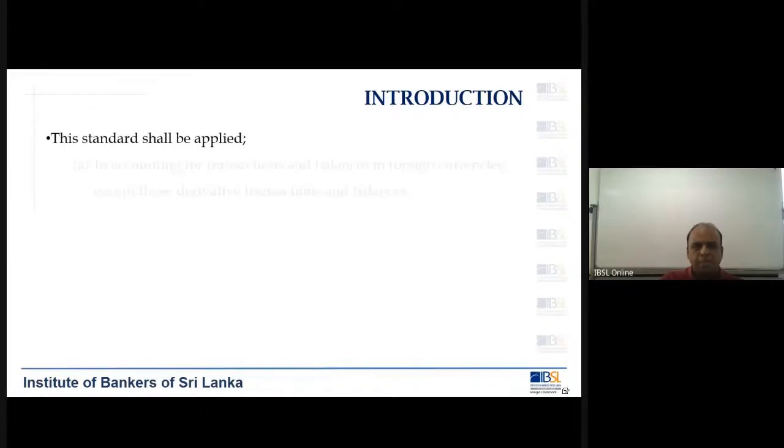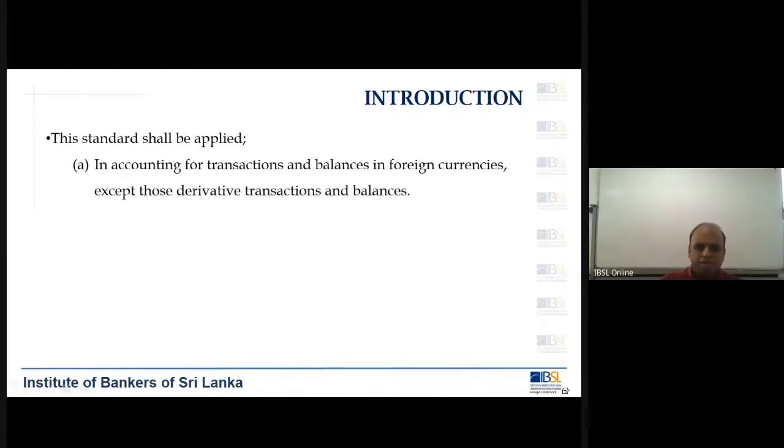So the standard shall be applied in accounting for transactions and balances in foreign currencies, except those derivative transactions and balances. So we are not focusing on derivatives, which are the transactions which involve forward contracts, swaps, all those items. We are not going to look into that. For forward contracts, swaps, and interest rate swaps, there are separate standards. So here we are focusing on all the other instruments where there will be an impact of the